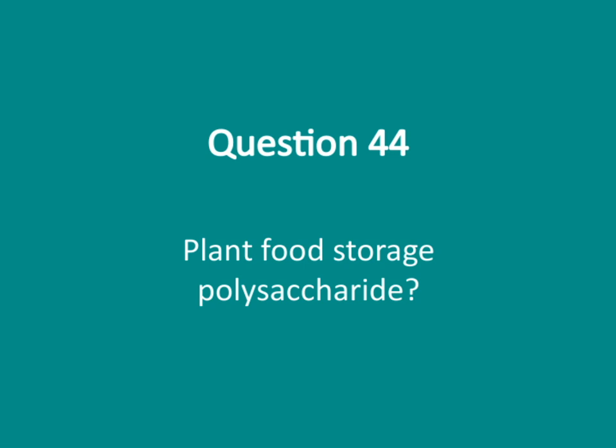In plants, starch accumulates in structures like plastids, especially in seeds, tubers, and roots, serving as an energy reserve for later use. Understanding these storage polysaccharides helps us appreciate how plants manage their energy needs and also highlights their significance in our diets and agriculture. So, in essence, starch is the main plant food storage polysaccharide we encounter daily.